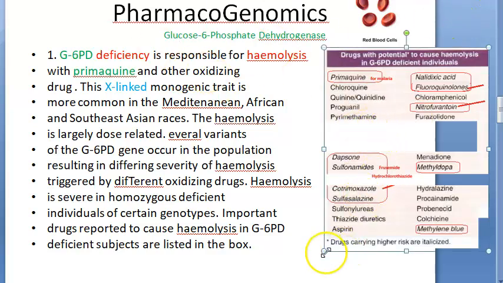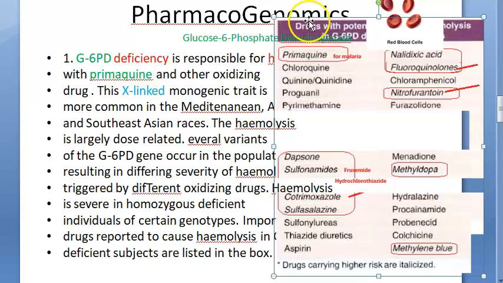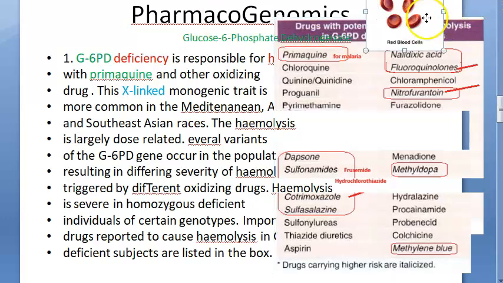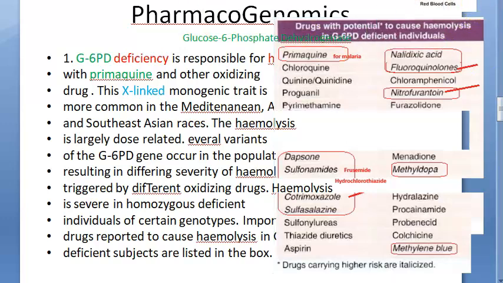I'm trying to tell you all the drugs that you need to know which can cause hemolysis in somebody. Okay. So you should be aware when you're giving these common drugs: for malaria, Primaquine, Dapsone, furosemide, hydrochlorothiazide, cotrimoxazole. Cotrimoxazole is what? Trimethoprim plus sulfamethoxazole, that is Bactrim and all they call it.